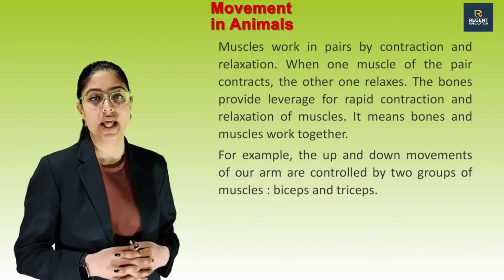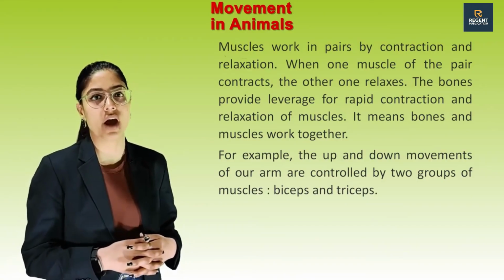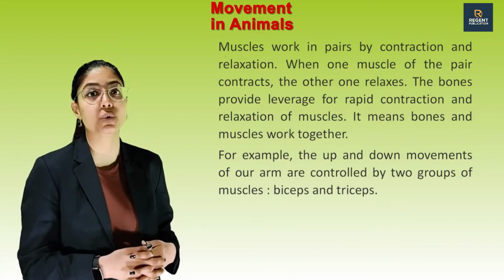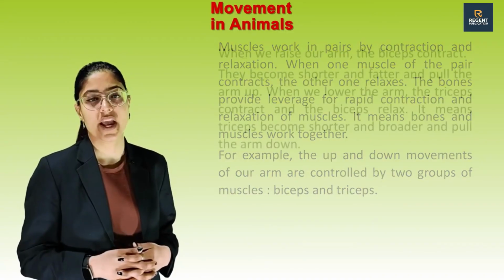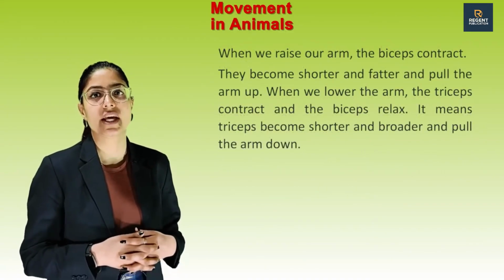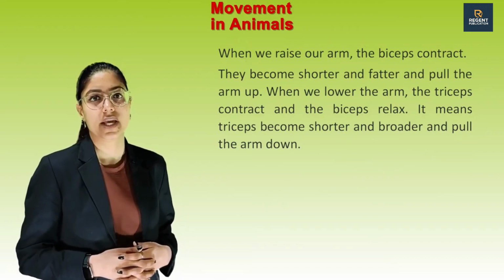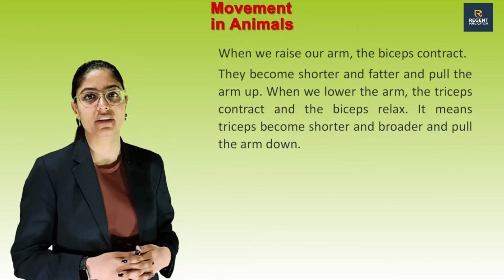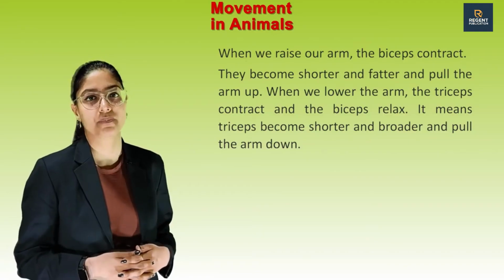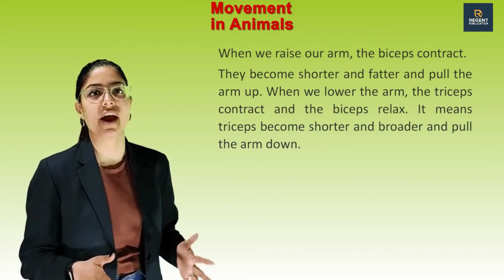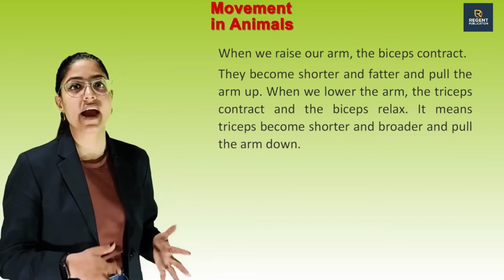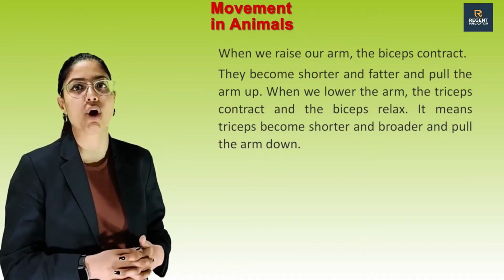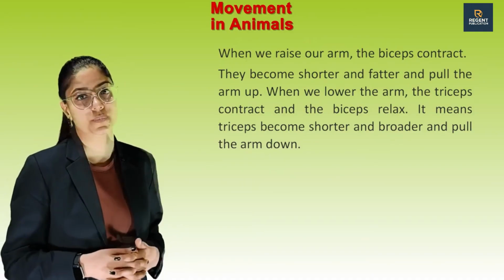For example, the up and down movement of our arm are controlled by 2 groups of muscles, biceps and triceps. When we raise our arm, the biceps contract. They become shorter and fatter and pull the arm up. When we lower the arm, the triceps contract and the biceps relax. It means triceps becomes shorter and broader and pulls the arm down.